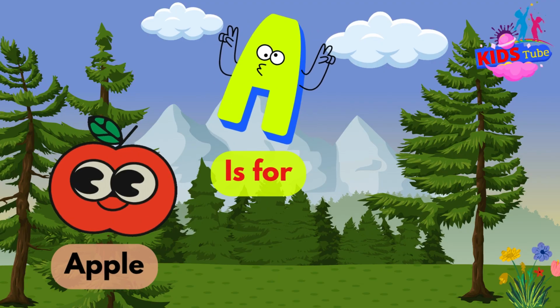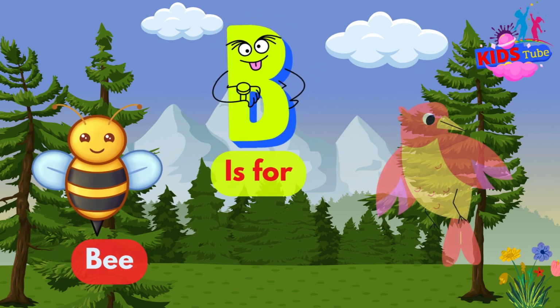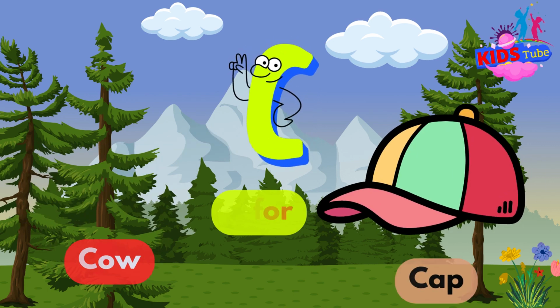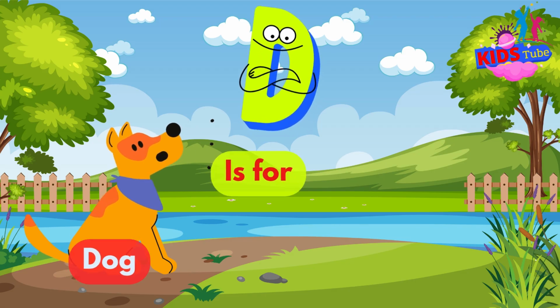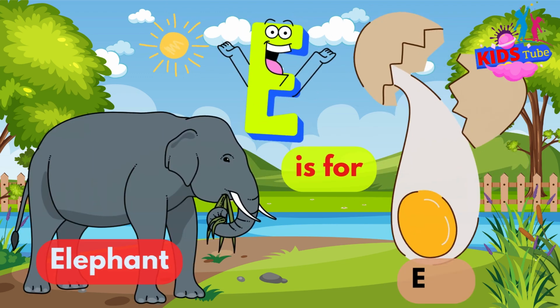A is for apple, A is for ant. B is for bee, B is for bird. C is for cow, C is for cat. D is for dog, D is for dog. E is for elephant, E is for egg.